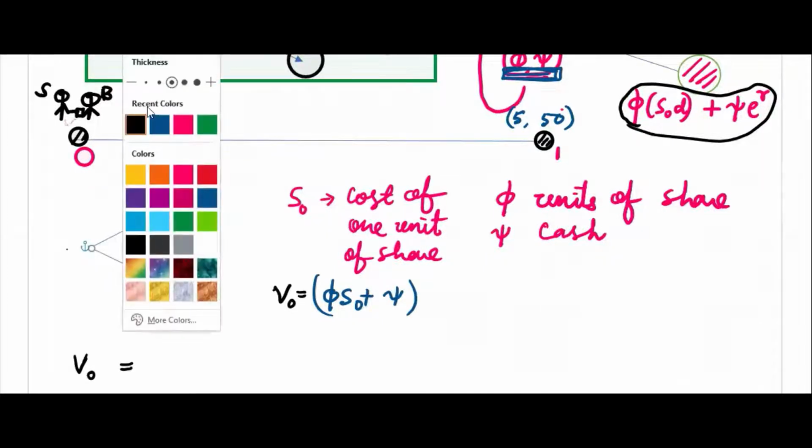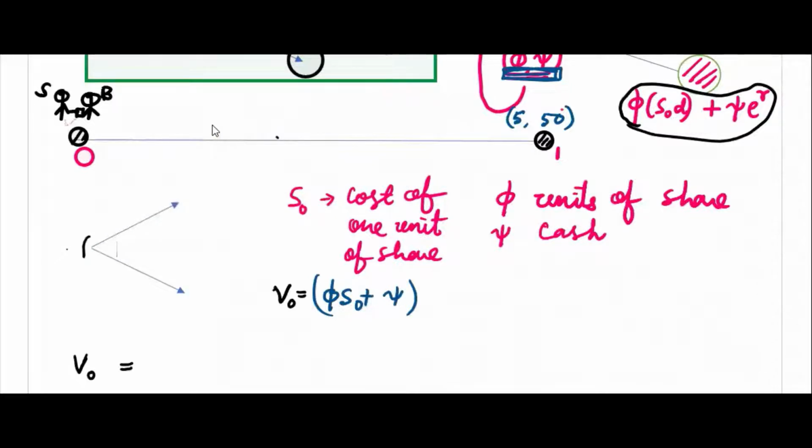Do you remember what are the payoffs here? The payoffs for this guy is CU, okay, and this is CD. That means this guy is expecting to get CU, CD in both cases. I mean if it goes up CU, if it goes down CD.